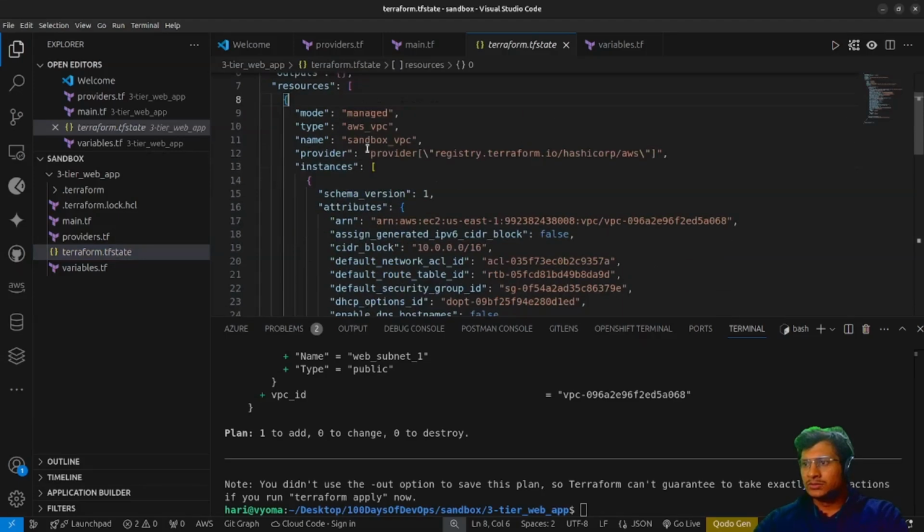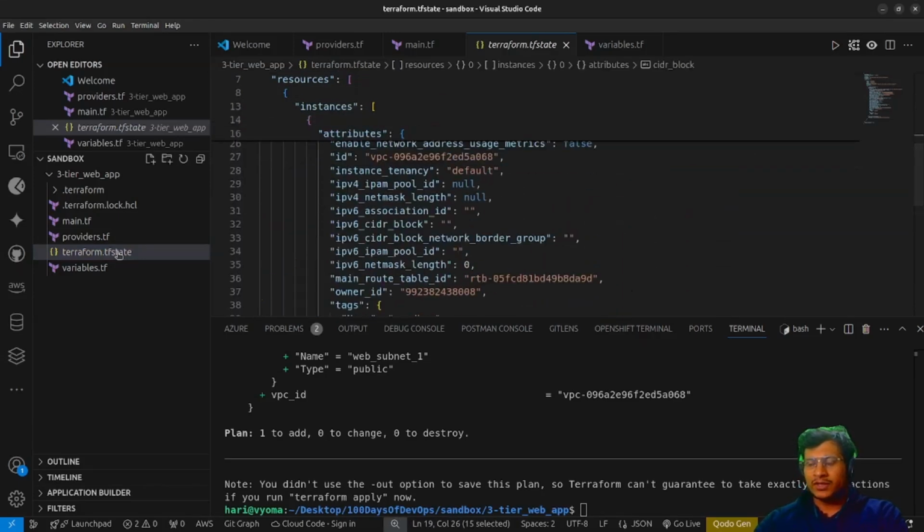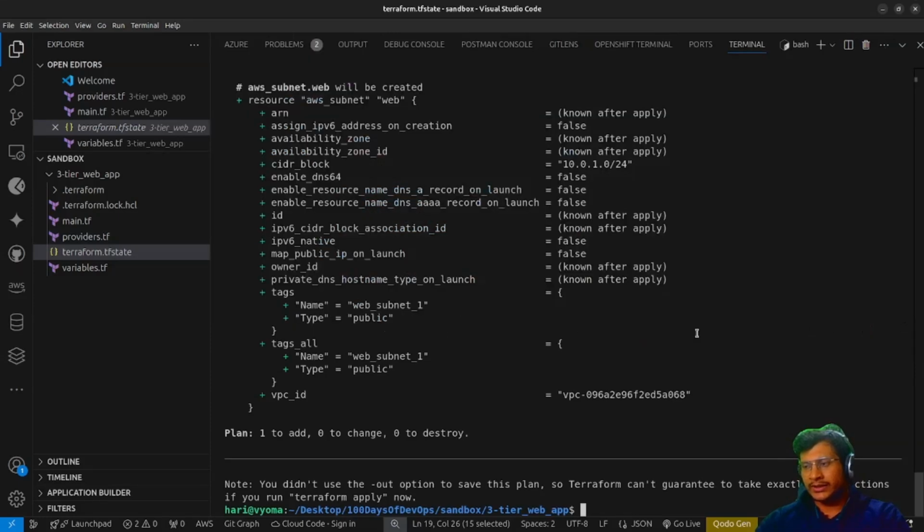Here you can find the VPC CIDR. Each and every configuration is saved in this particular file. So it will check what was the previous configuration and what are the new configurations being made. If the configuration is already available, it won't create that resource again; it will use the same resource which is already available. So that's how idempotence works. That's how IaC is useful. No redundant task would be done, no redundant efforts would be made.